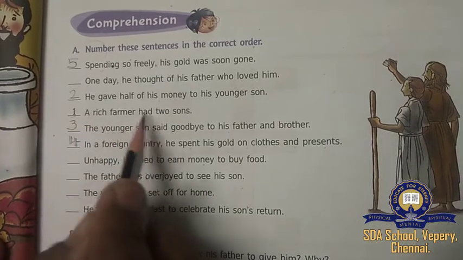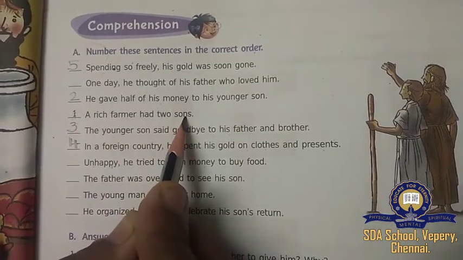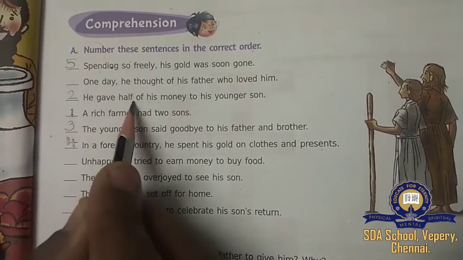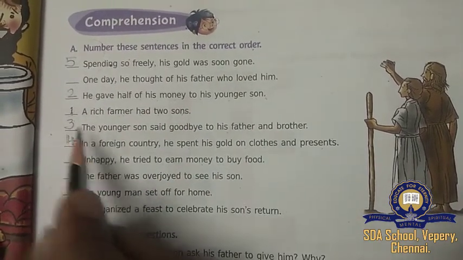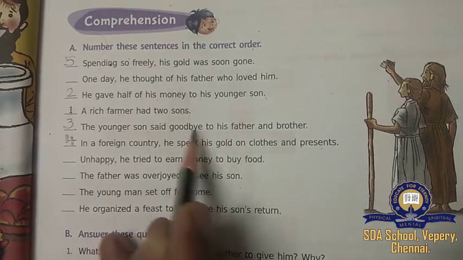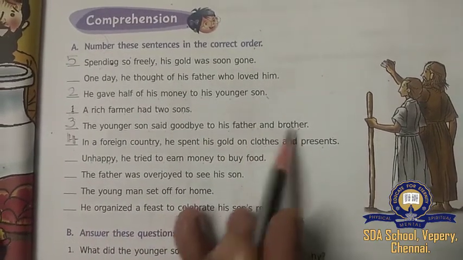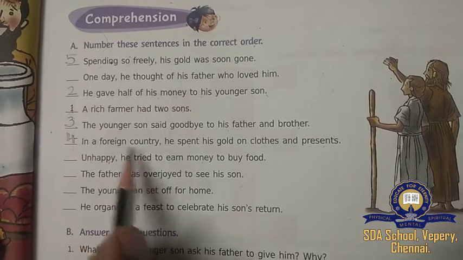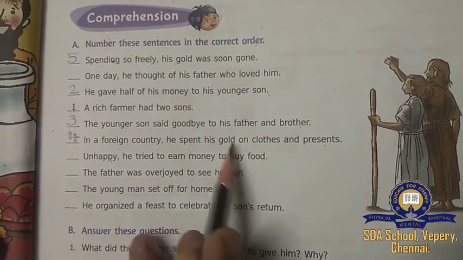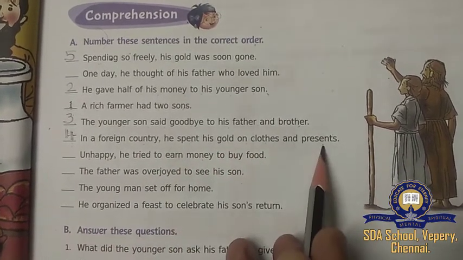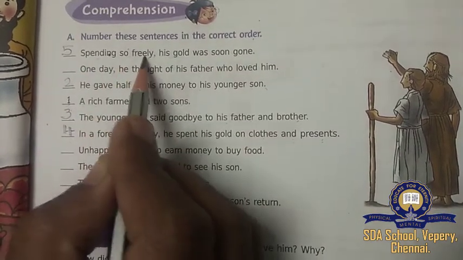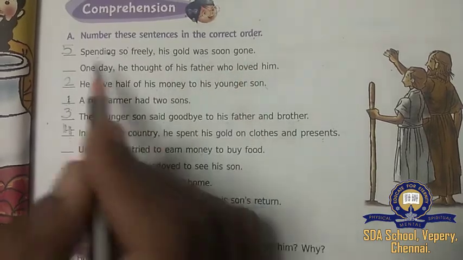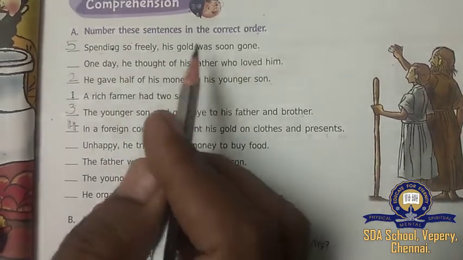A rich farmer had 2 sons. So, what is the second one? He gave half of his money to his younger son. And the third one is, the younger son said goodbye to his father and brother. And number 4, in a foreign country, he spent his gold on clothes and presents. So, in the fifth one, what sentence will come, children? Spending so freely, his gold was soon gone.